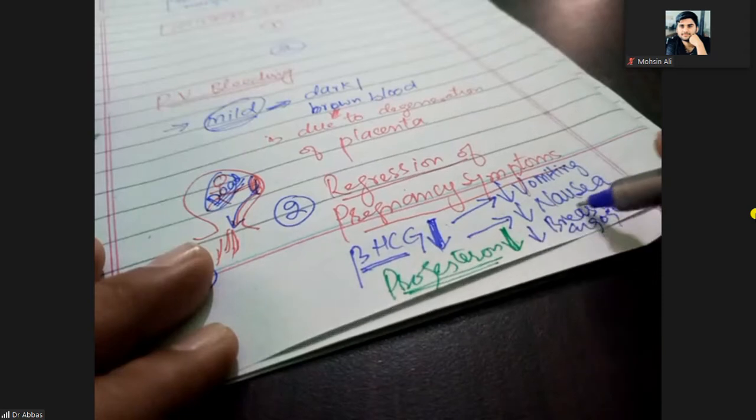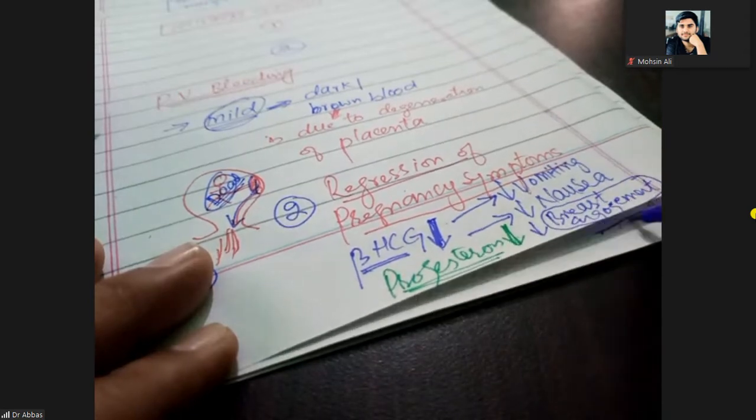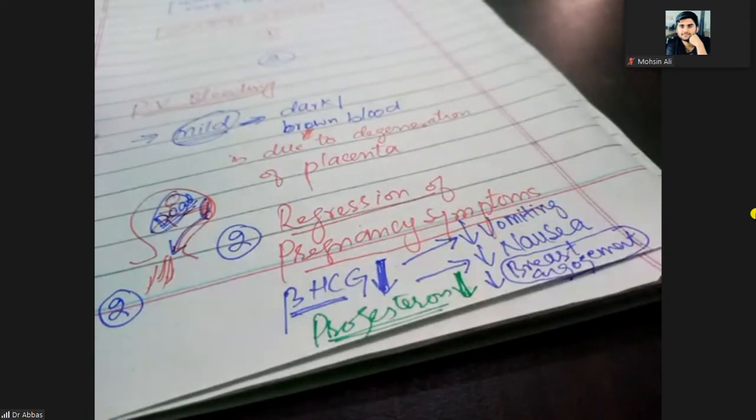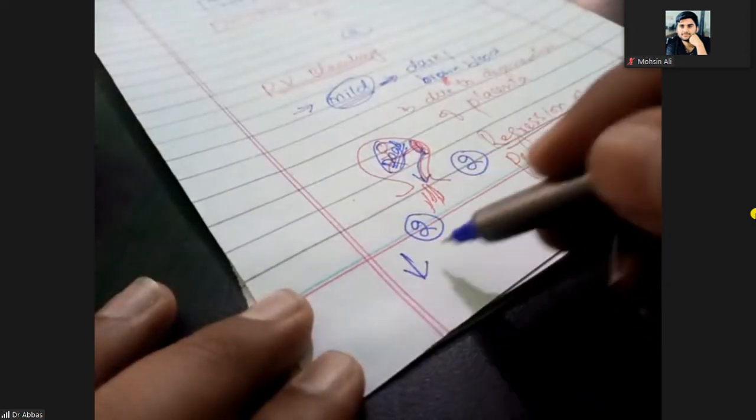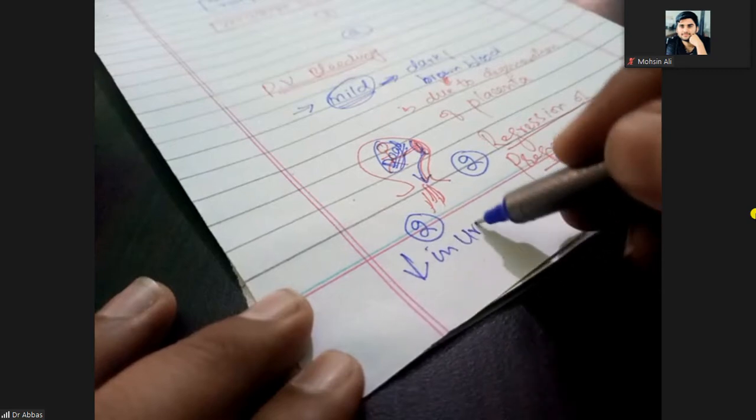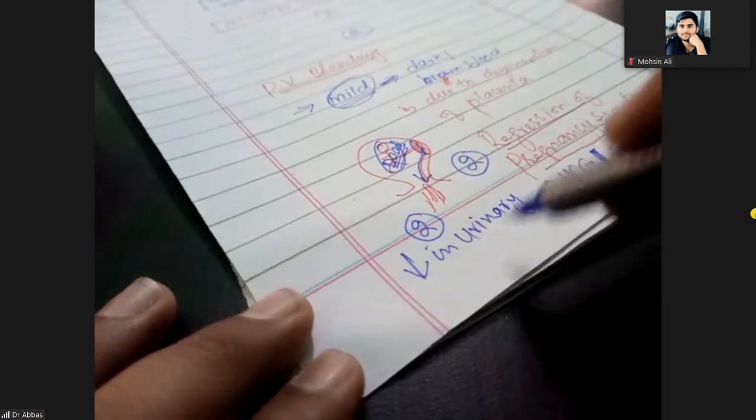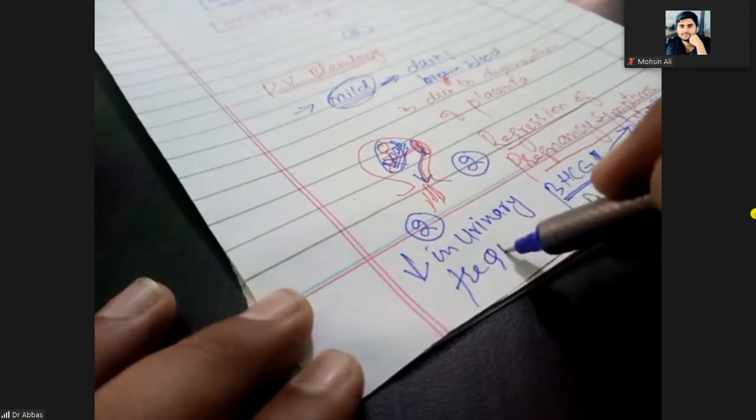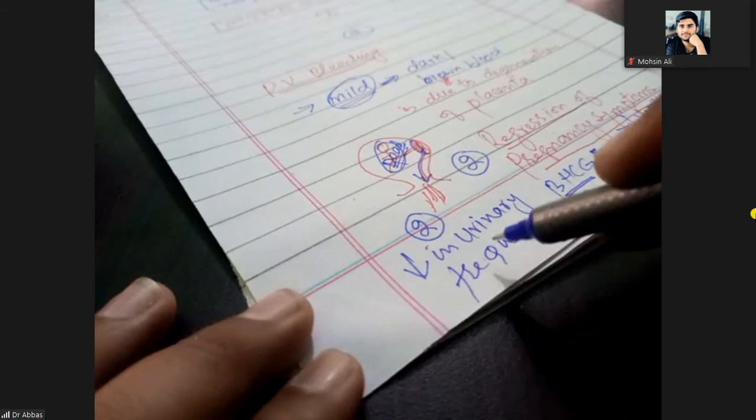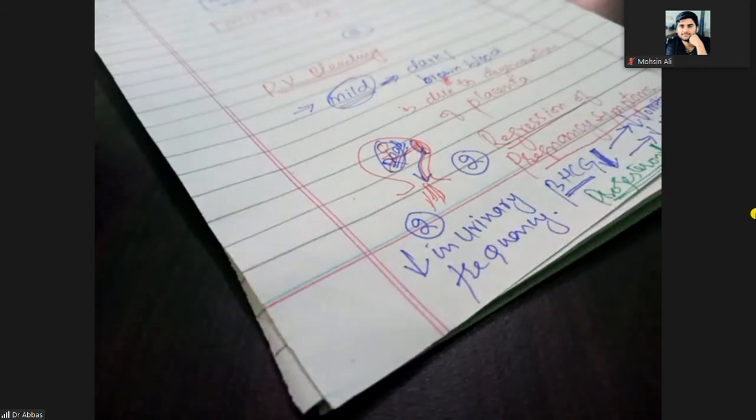Breast will not properly increase in size. So which one are these symptoms? Pregnancy symptoms. During pregnancy, a female has vomiting, nausea, breast engorgement, and also a decrease in urinary frequency. Why is the urinary frequency decreasing?